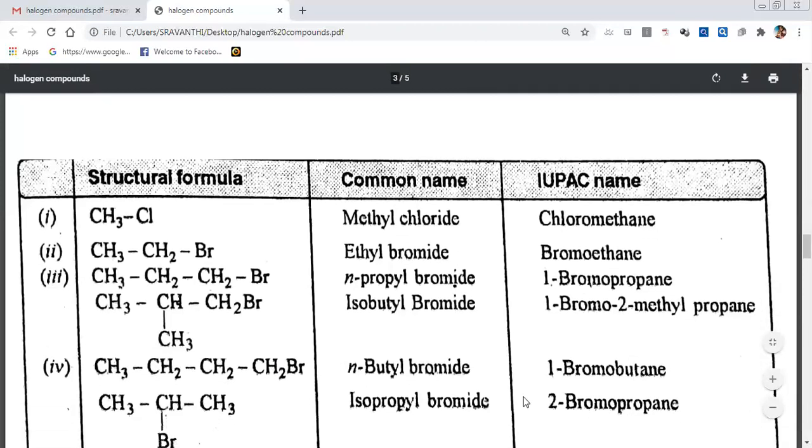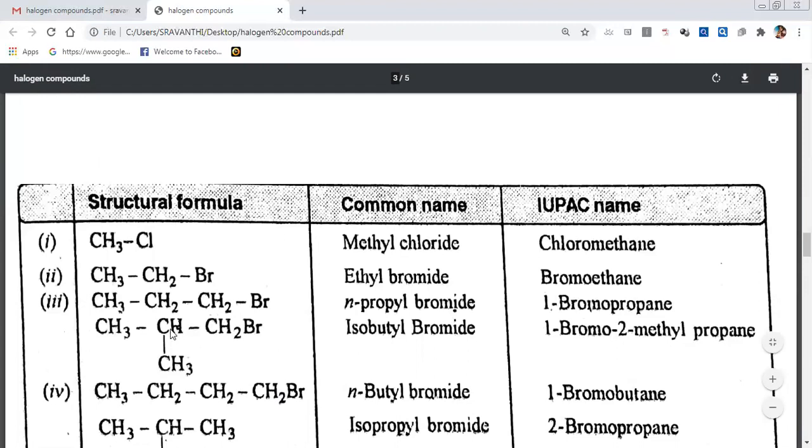Next, it is this. If it is like this, one carbon is attached to two methyl groups, that is called iso. Here, this carbon is attached with two methyl groups. We call it iso. Sometimes they write it like this. We have to remember that if a carbon is attached to two methyl groups, that is iso. If one carbon is attached with three methyl groups, we call it tertiary.